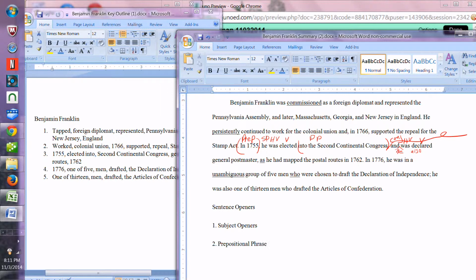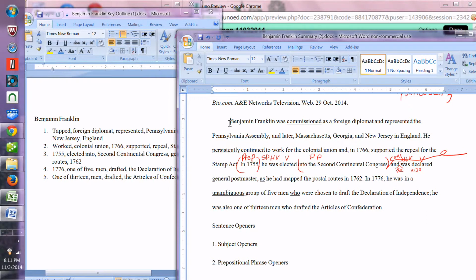If I could type. And if you look here, we're going to name them 1 and 2, so you can just put 1 and 2 in front of your sentences. That's a subject opener. Another subject opener. Here you have a prepositional opener. Here you have another prepositional opener.